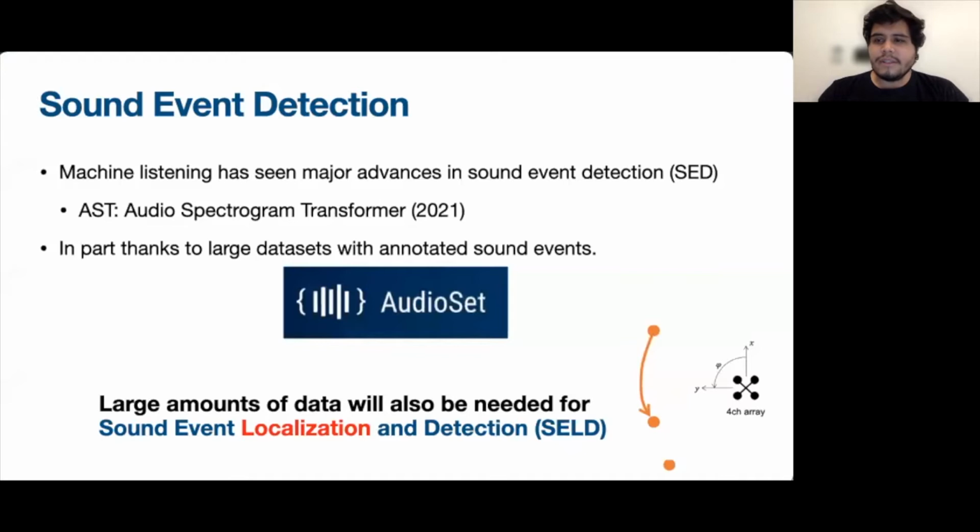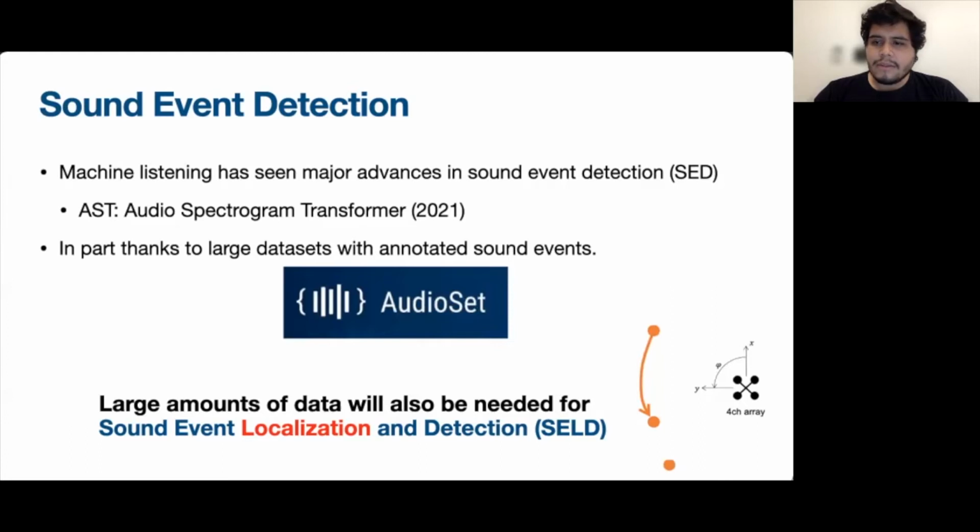In recent years, machine listening has seen major advances for sound event detection, including the recent audio spectrogram transformer, AST for short, which achieved state-of-the-art performance in tasks like audio classification, audio tagging, and keyword spotting. Models like the AST are possible thanks to datasets like AudioSet, which have millions of clips with annotated sound events.